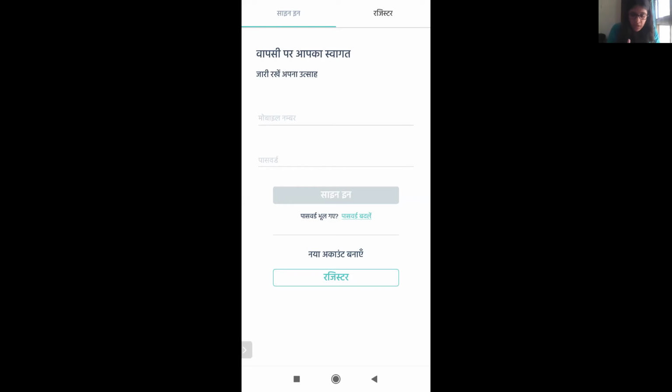But since many of you might not have an account, let me just tell you what exactly you might need to register. So it's a very simple process. You need to enter your mobile number, you need to enter a password, and just make sure that the number that you are entering, you have access to it, because you get an OTP on that. So right then you'll get an OTP and you enter the OTP.